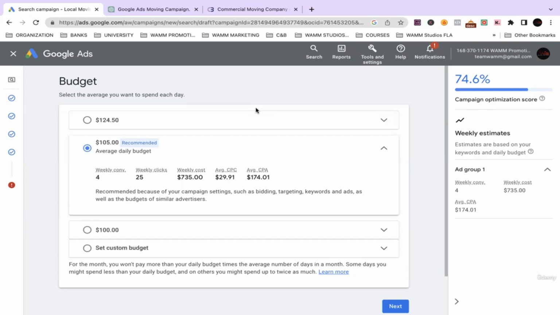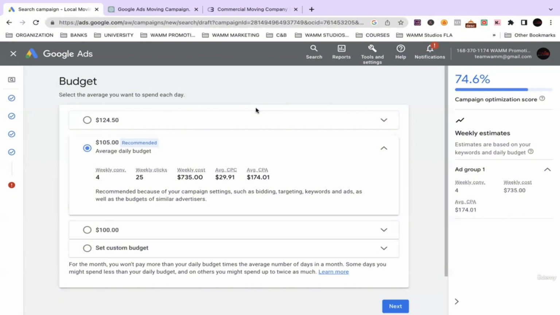Make sure you have your lawyers checking the lawyers, right? Make sure you got your CPA checking your CPA, your assistant checking your assistant, because at the same time, Google Ads is a business for profit. So they're going to want you to spend the most money, but at the same time, they want you to make a return on investment. So what is a great average daily budget? It's recommending $105.